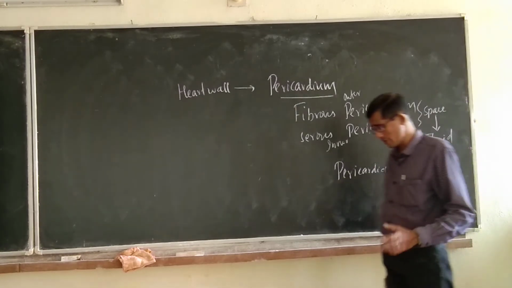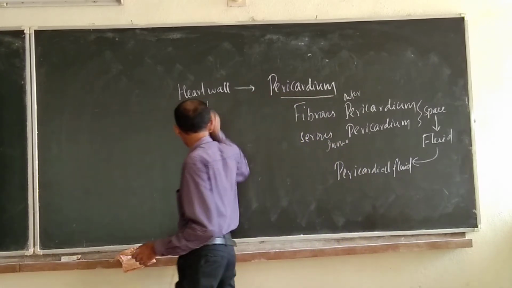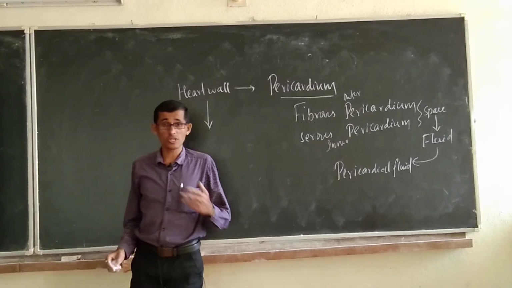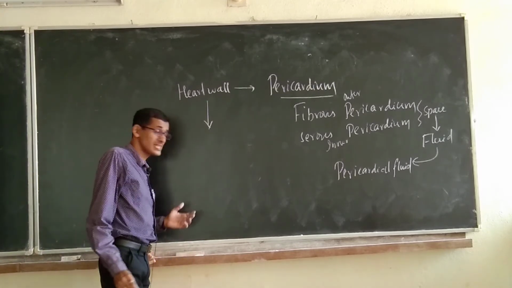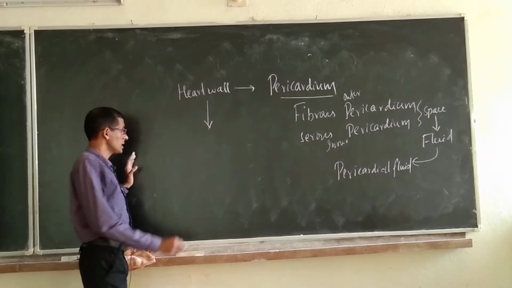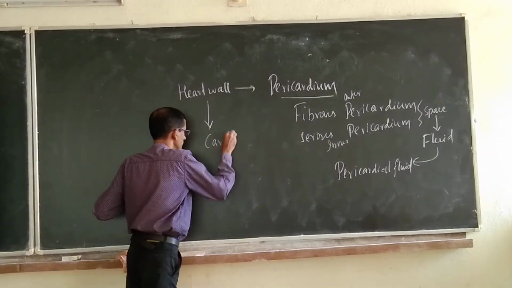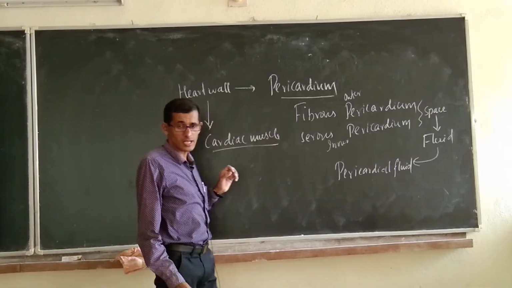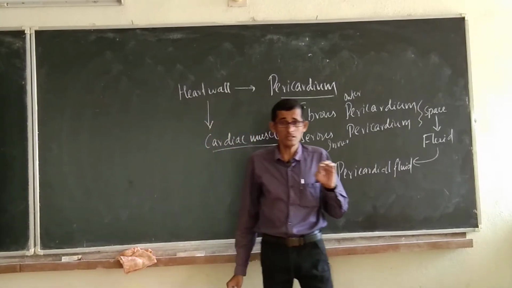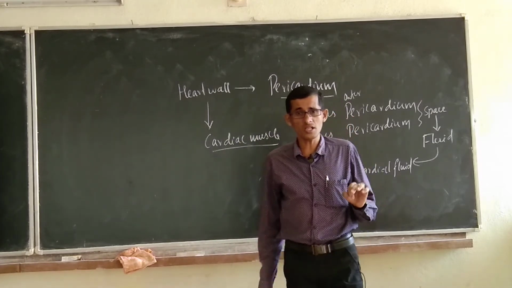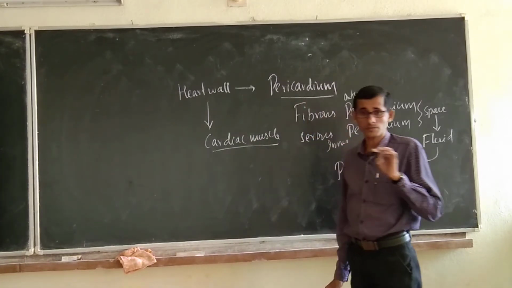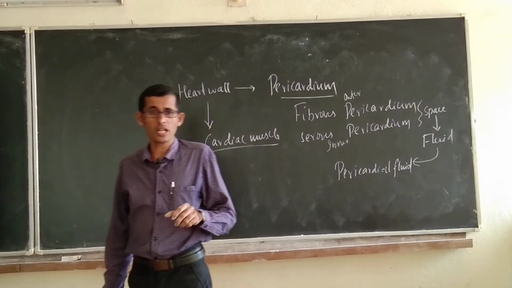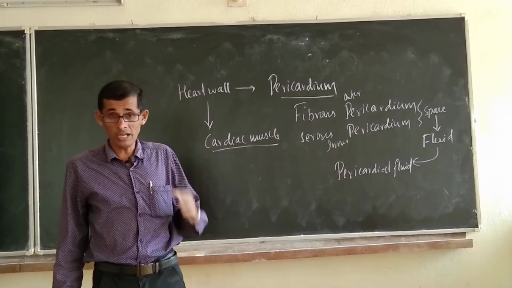So, here we can observe the muscles, as I said in the beginning, a muscular heart. The muscle present in the heart wall is called cardiac muscle. Cardiac muscle is a simple type of muscle present in the heart, and it has involuntary function.